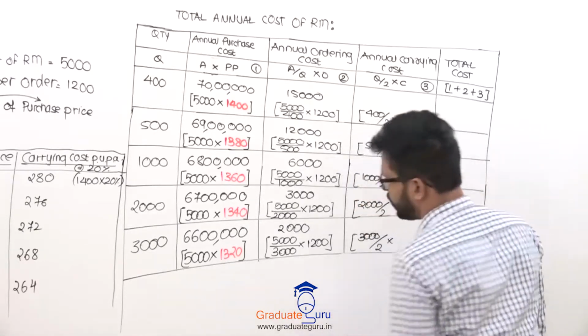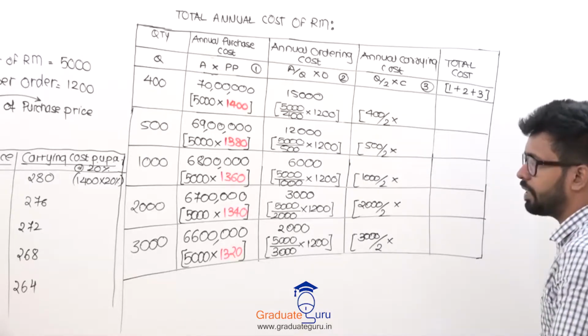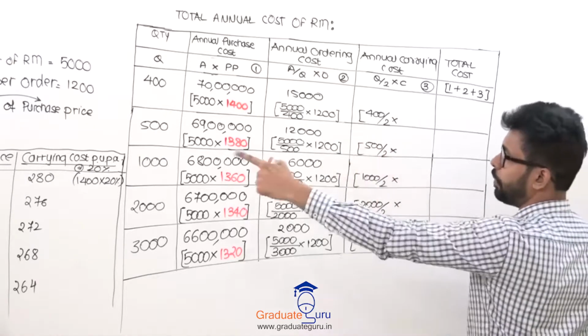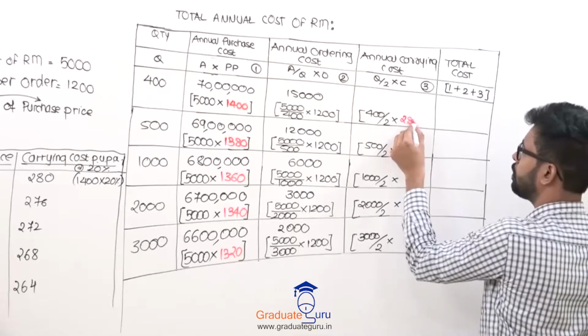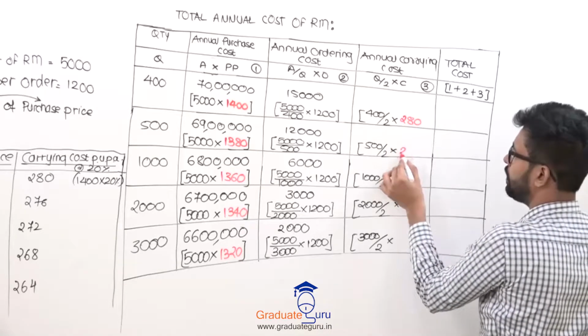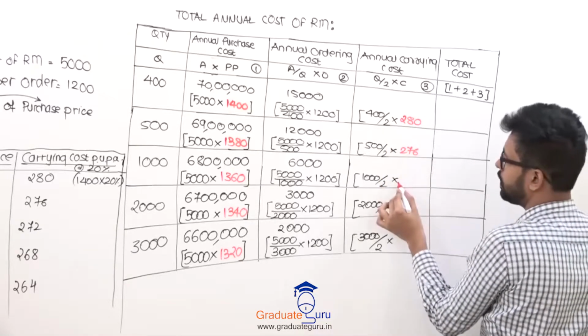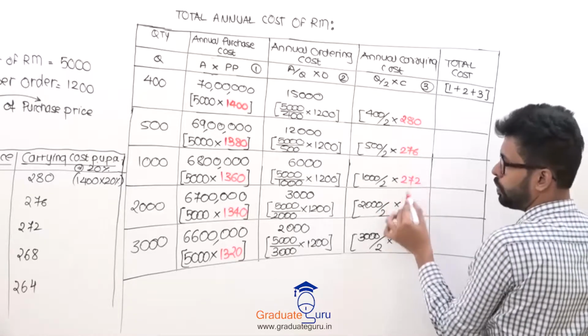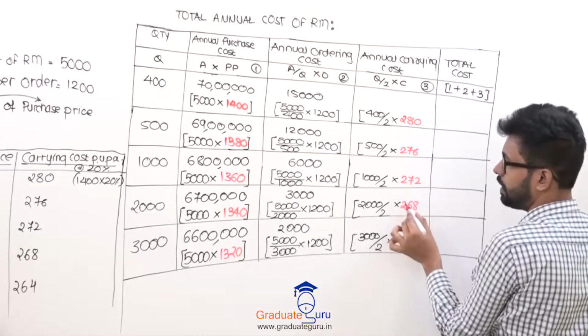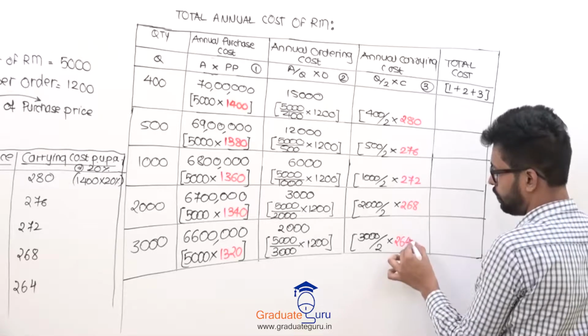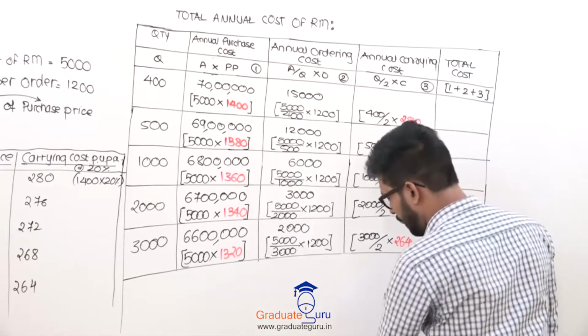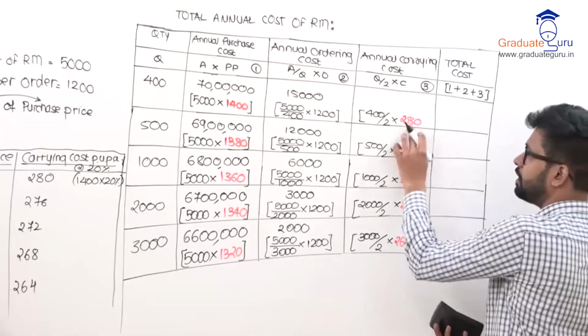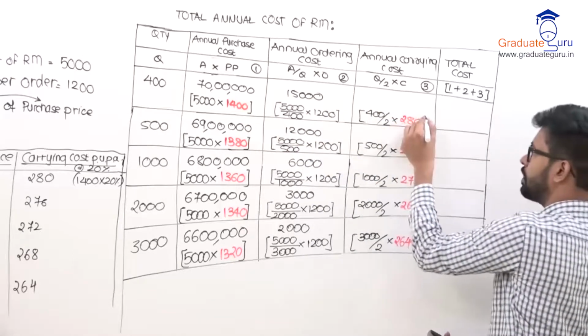What will be your carrying cost? If your price is 1400, your carrying cost will be 280. That is 20% of purchase price. Over here it will be 276, then 272, 268, and last but not the least, it's 264. So we even know the carrying cost per unit. Why is it changing? Because my purchase price is changing.